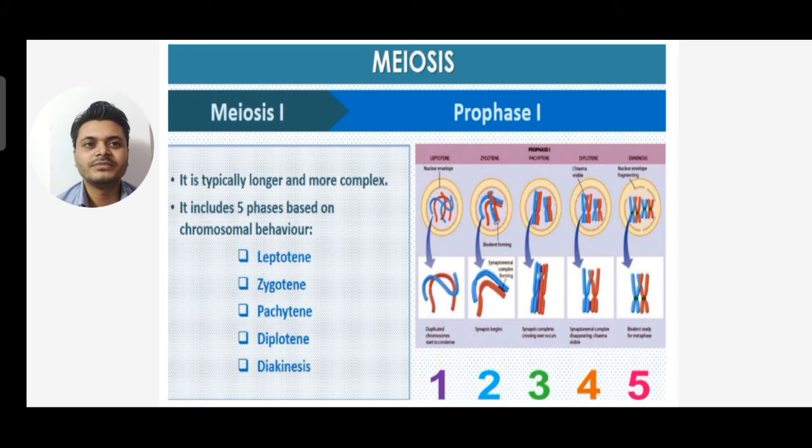Now moving one by one, let's start with meiosis 1, prophase 1. It is typically the longer and more complex stage. It includes 5 phases based on the chromosomal behavior: leptotene, zygotene, pachytene, diplotene and diakinesis. So 5 stages are there, and you can see the pictures given.